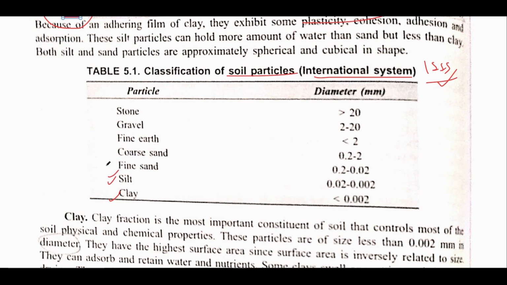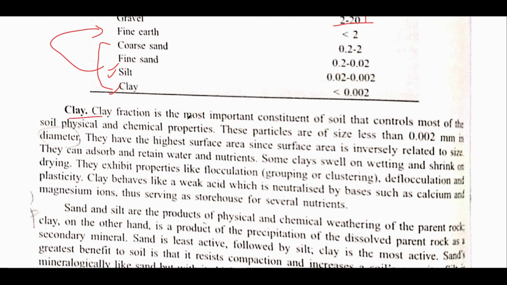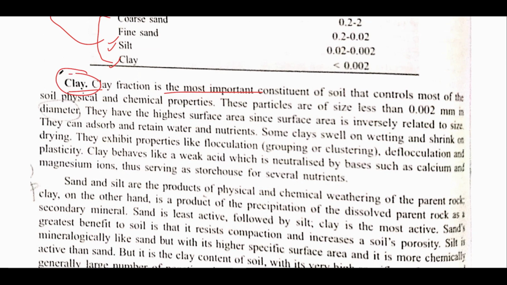Coarse sand, fine sand, silt and clay, all these together are known as fine earth. And if you talk of gravel and stone, just remember their diameters. After that we have clay. It is the most important constituent of soil, and one thing you remember is that clay is acidic in nature. If you talk of its pH, clay is acidic in nature. It is also mentioned over here that clay behaves like a weak acid. This is true, as it neutralizes various bases.